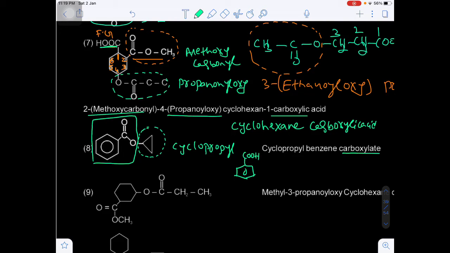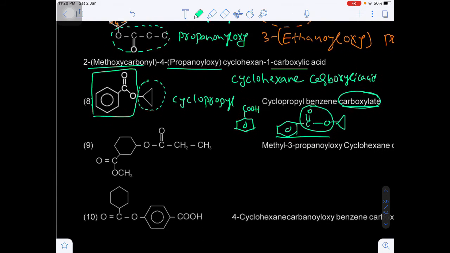If the ester carbon will be out of the parent chain, then we can use the name carboxylate. So this will be the benzene, this will be C double bond O, this will be the cyclopropyl ring. So this is known as a carboxylate, because this carbon is not included in the parent chain,